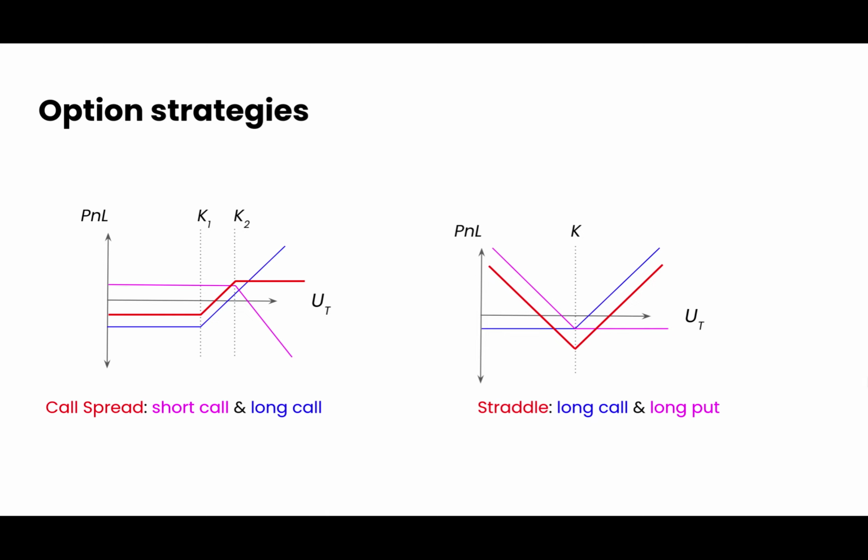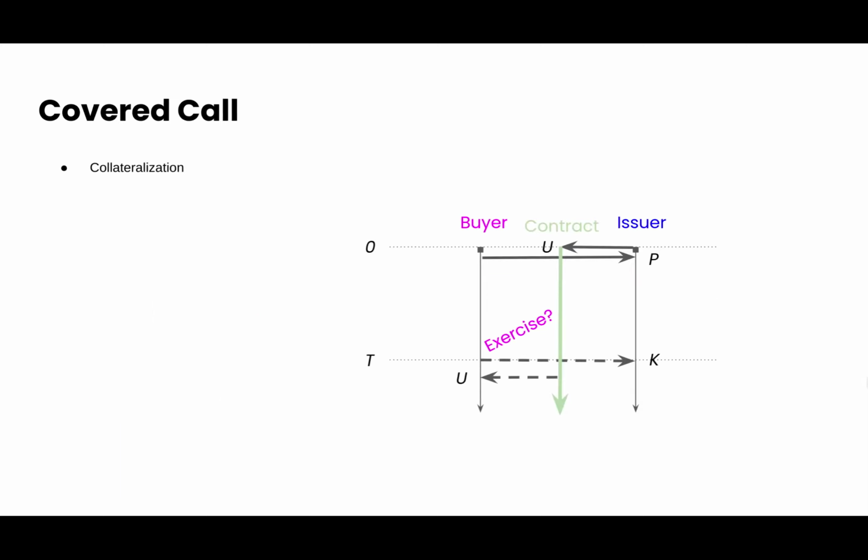There are many more well-established option strategies like the two mentioned here, but let's now have a look at covered calls, as they introduce us to the topic of collateralization. A covered call is a combination of a call option on an underlying U in conjunction with the underlying U. The issuer of the contract has to provide the underlying into the contract when the contract is issued as a collateralization. That means that the option contract is covered with the underlying, and in case the buyer exercises the option, the underlying is already present in the contract to be transferred to the buyer.